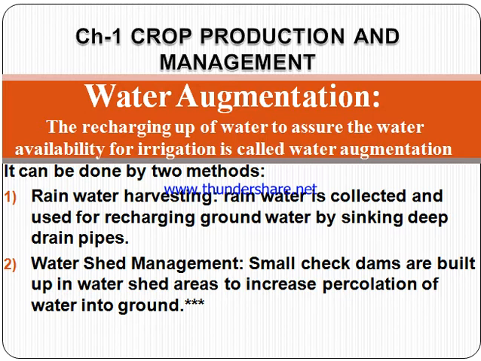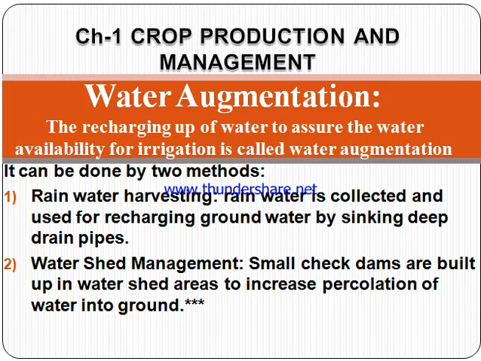This method is known as water augmentation. It can be done by two methods. The first one is known as rainwater harvesting. The rainwater is collected and used for recharging of the underground water by sinking deep drain pipes.